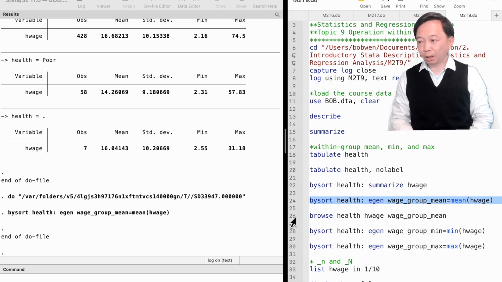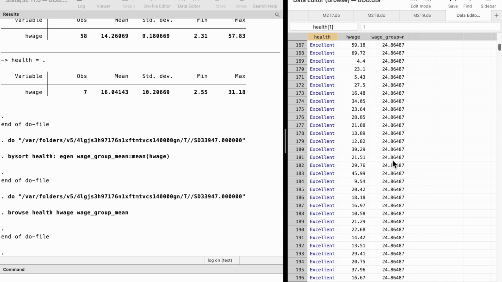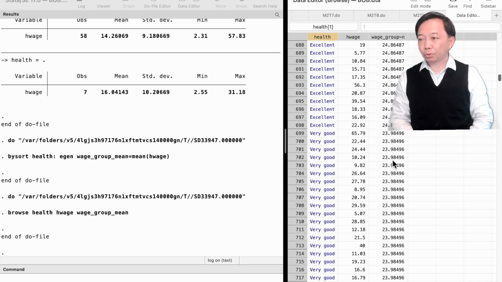We browse the data to check the result. The average hourly wage for the first health group, the excellent, is $24.9. It is $24 for the very good and $20.3 for the good.